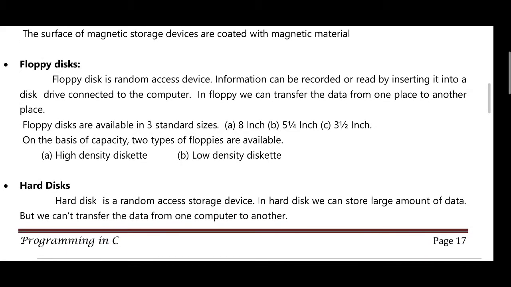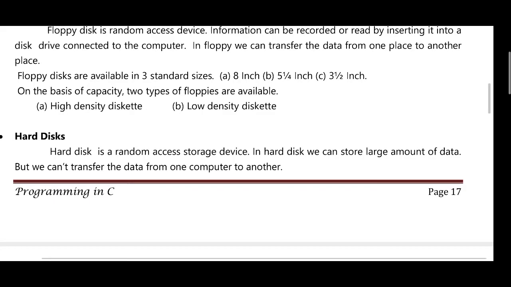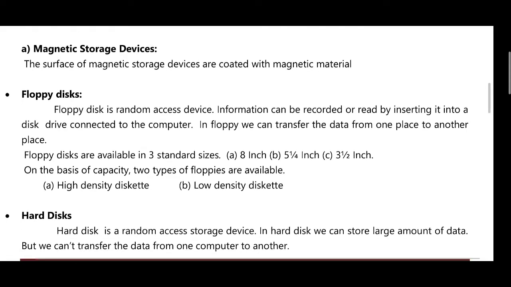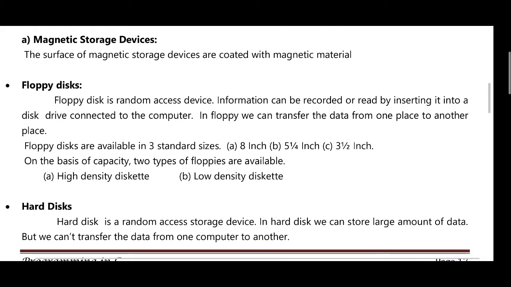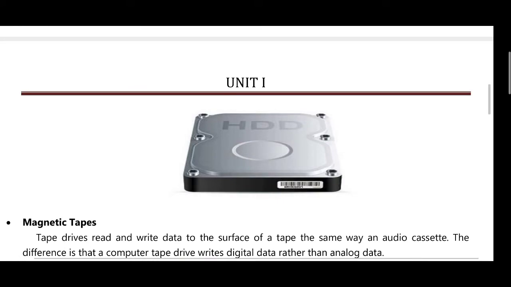Next one is hard disk. Hard disk is a random access storage device. In a hard disk we can store a large amount of data, but we cannot easily transfer data from one computer to another computer. We have two types of storage: one is magnetic storage, the second one is optical storage. In magnetic storage we have the floppy disk, which is not available right now. The second one is the hard disk. Now we are using hard disks. This is the hard disk.